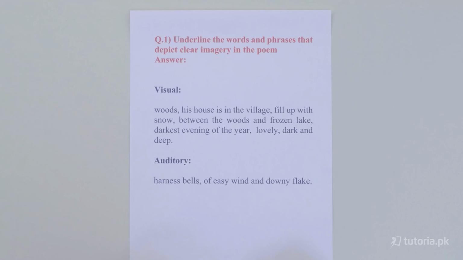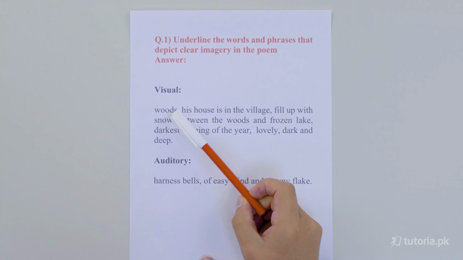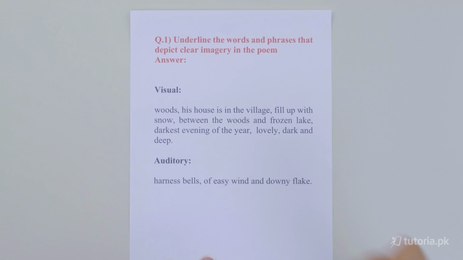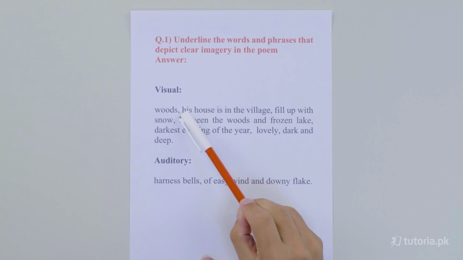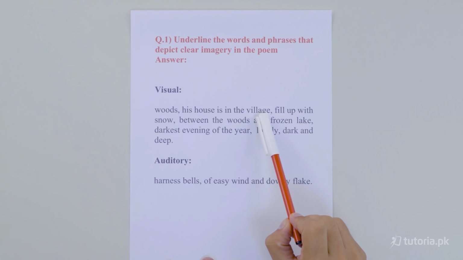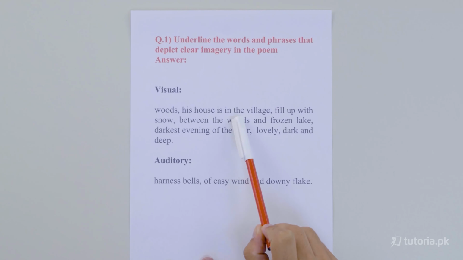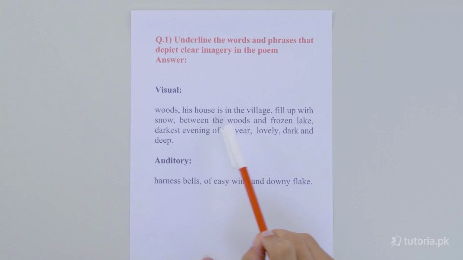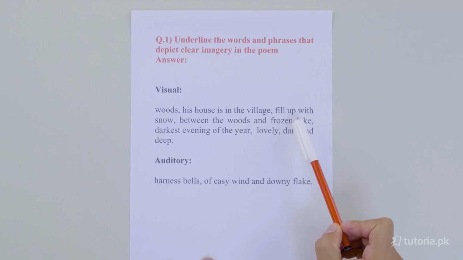So if we see in the poem, woods, the first word. While reading these words, we can create a mental picture in our mind of what kind of forest that was. His house is in the village. This is also a visual representation of the village. Fill up with snow. We can easily create a mental picture with this phrase. Between the woods and the frozen lake, we can also create a mental picture of this phrase as well.